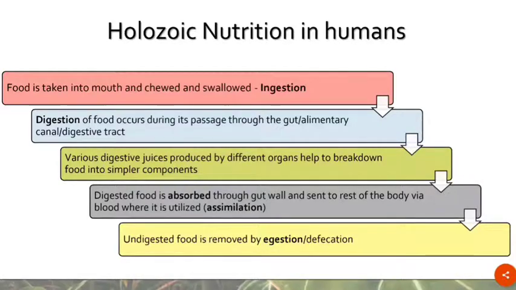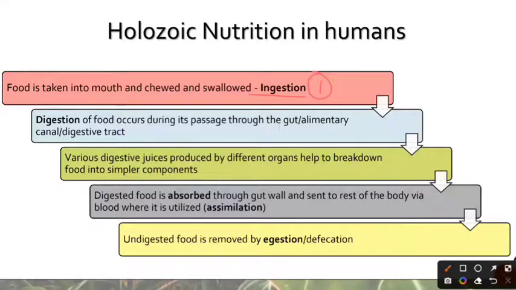The first step that the food is subjected to is taking in of food in our mouth. So we take in the food in our mouth, and once it is inside our mouth, our teeth are going to help to chew the food. It is going to be mashed and ground with the help of the teeth, and then it is going to be swallowed down our throat. This process of taking in of food in our mouth and then ultimately swallowing it down through our throat is known as ingestion. And this is the first step in the Holozoic mode of nutrition.